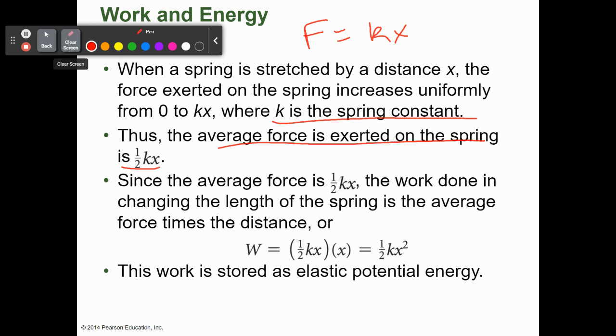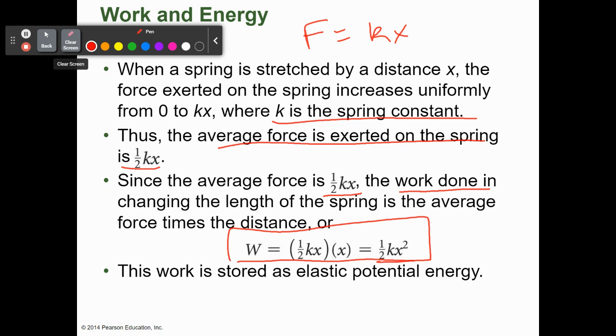Since the average force is 1/2 kx, the work done in changing the length of that spring is 1/2 kx squared. This is our work for elastic potential energy.